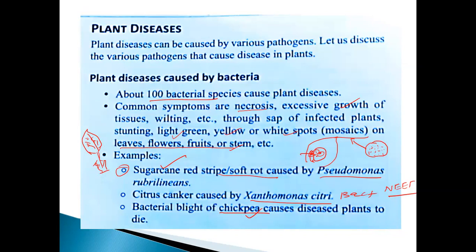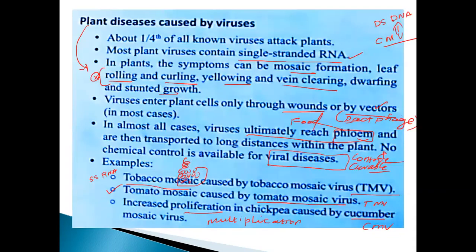Okay, some examples have been given. In sugarcane, red stripe is caused by the organism Pseudomonas rubrilineans. Citrus canker is caused by Xanthomonas citri. Bacterial blight of chickpea. So all these things are very, very important from the point of view. Plant disease caused by viruses, already discussed. So many viruses are involved in this process.